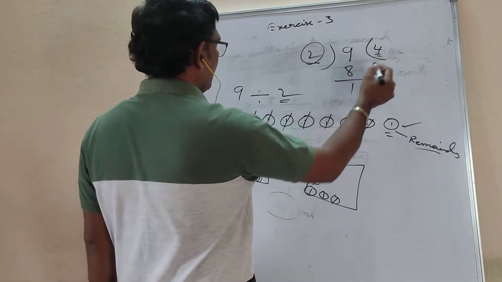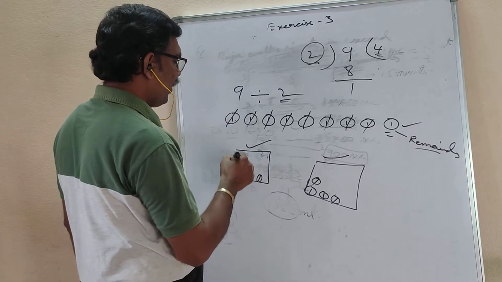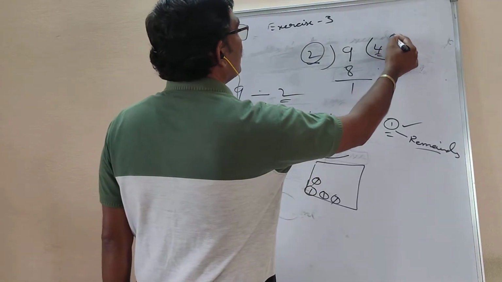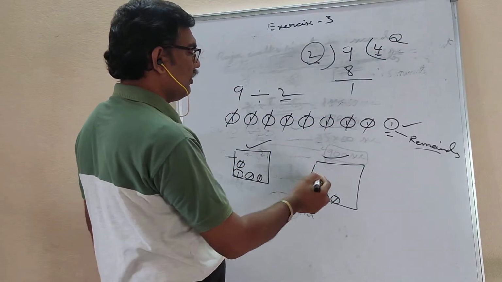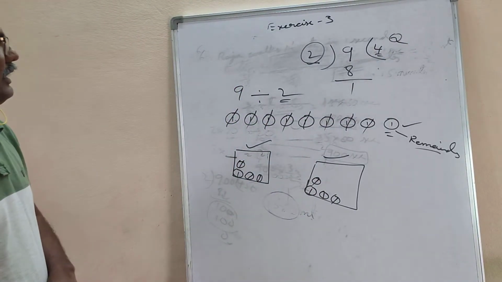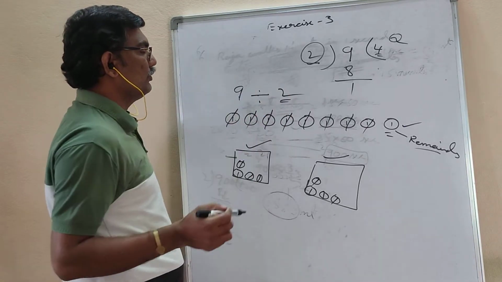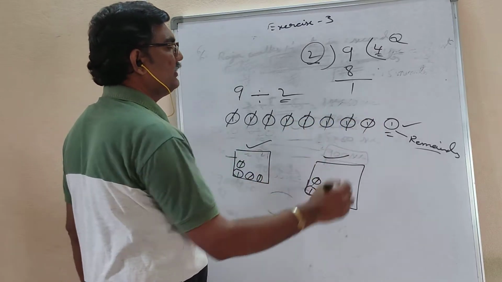And here is the quotient. Inside this pocket, how many coins did each get? This is called the quotient. Each got 4 coins, so 2 4s are 8. See, again I'll explain. If you want to divide 9 by 2, take 9 one-rupee coins.